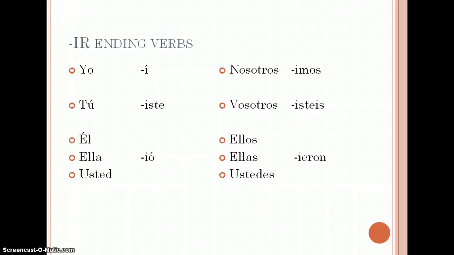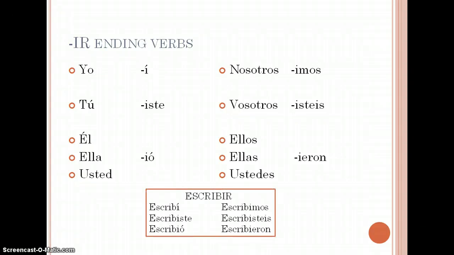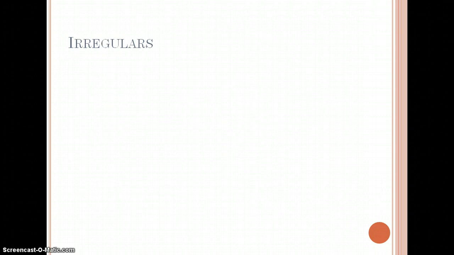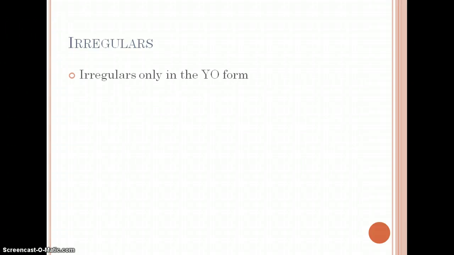Notice that our IR ending verbs have the same preterite tense endings. Once again, í, iste, ió, imos, isteis, ieron. Escribí, escribiste, escribió. Escribimos, escribisteis, escribieron. Now we're going to get into our irregulars, and there are quite a few. Make sure you are completing the chart that you have been given as we go through these.